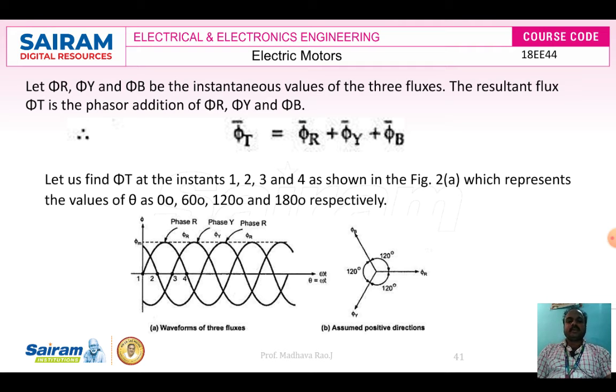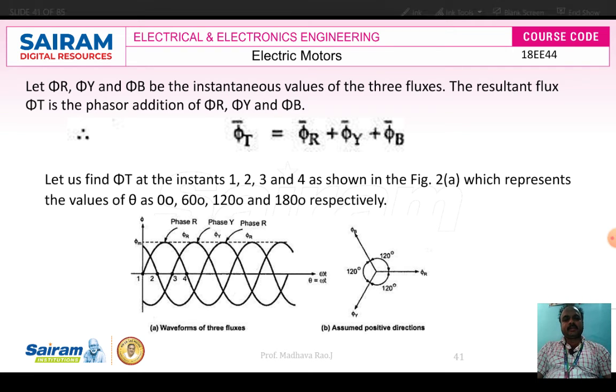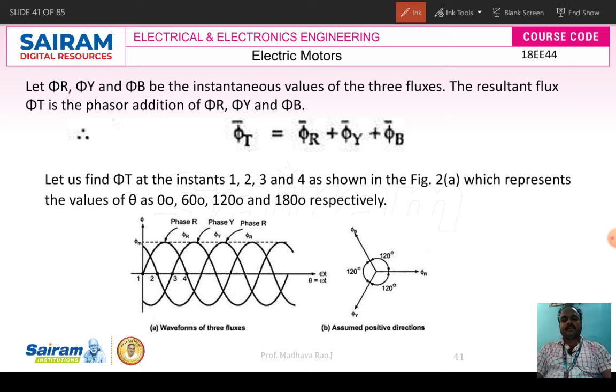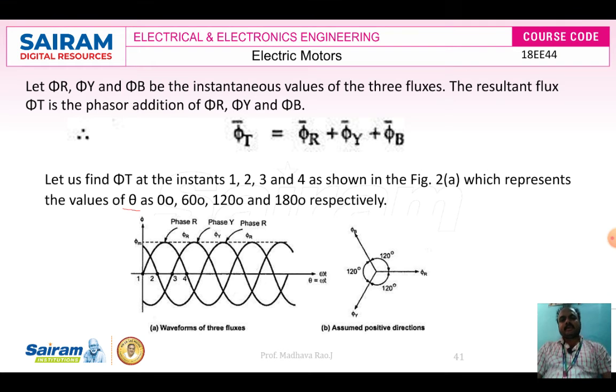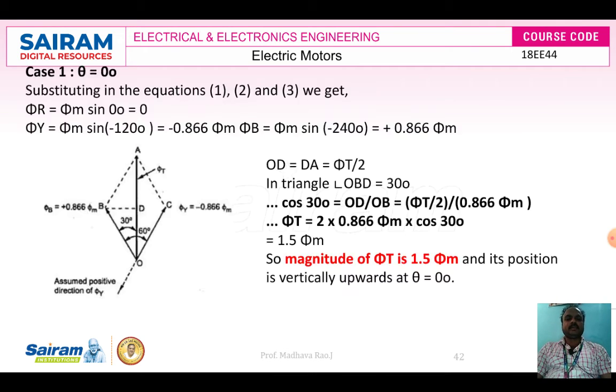To explain the concept of rotating magnetic field, we are considering four different values of theta: 0 degrees, 60 degrees, 120 degrees, and 180 degrees respectively. We will see how the total flux varies and what the total flux is inside the three-phase induction motor. First, in the first case, we will consider theta equal to 0 degrees.